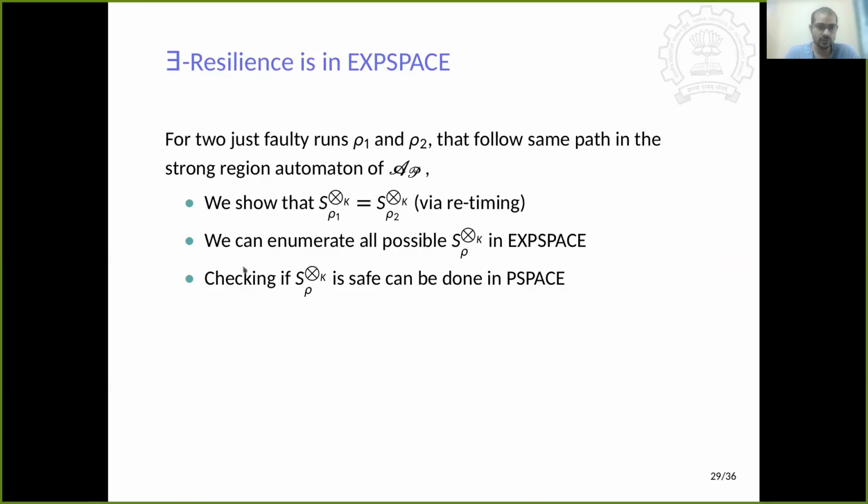Now let's go back. Previously we have shown that rho 1 and rho 2 are two faulty runs, and S1 and S2 are the two sets of S that we have computed previously. If rho 1 and rho 2 both go to the same path of the strong region automaton, we are able to show by retiming that these two sets will be the same. Then it is sufficient to enumerate all possible sets S such that rho is faulty, which is possible in PSPACE. And then checking if any one of such states is a safe state is possible in PSPACE. So we are able to solve existential resilience in PSPACE.